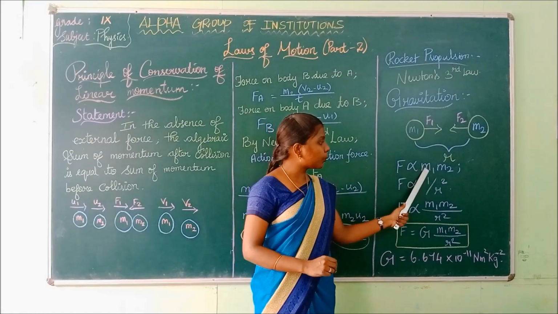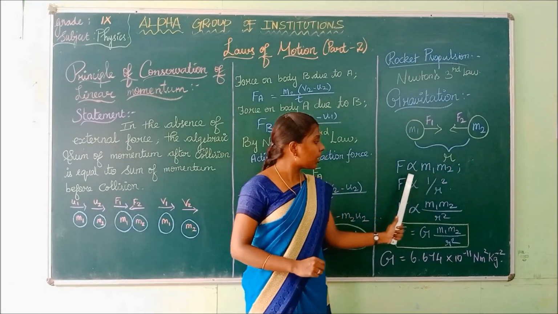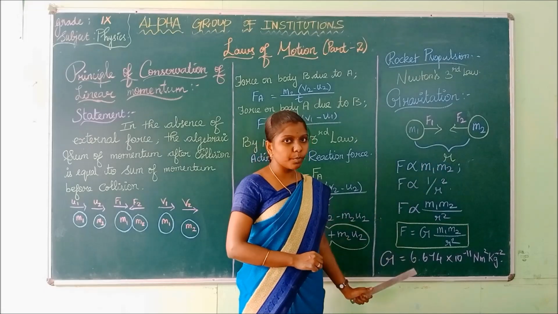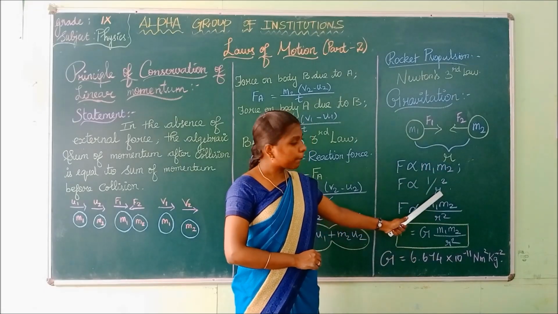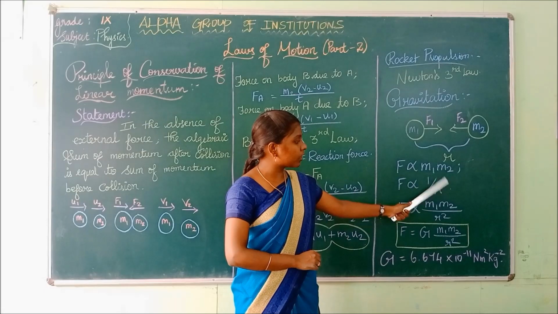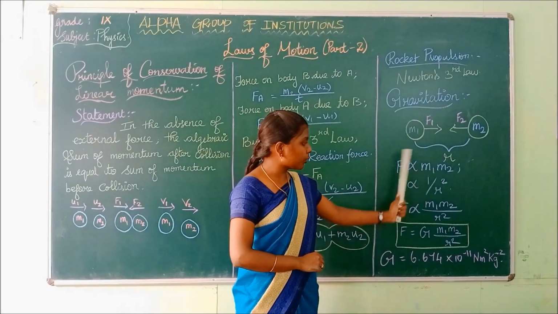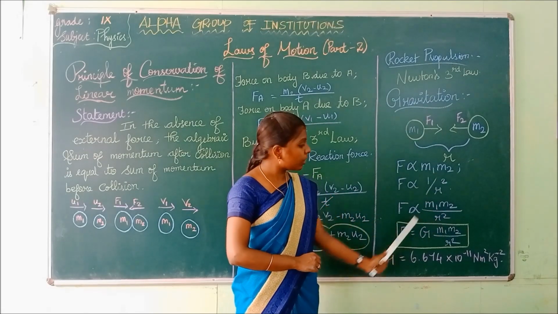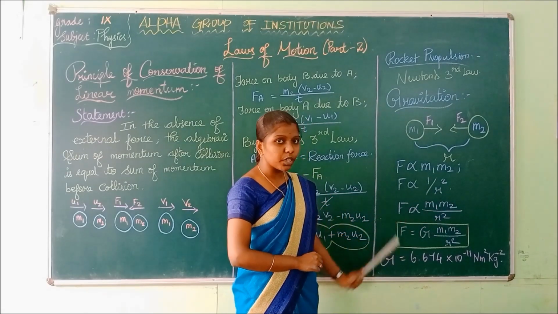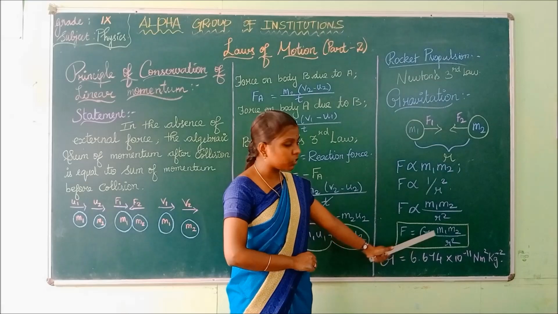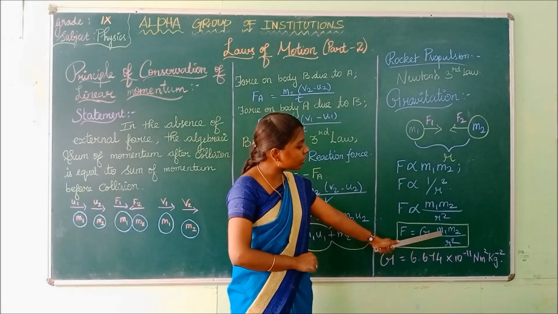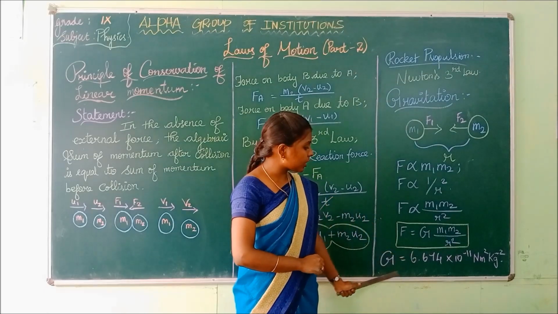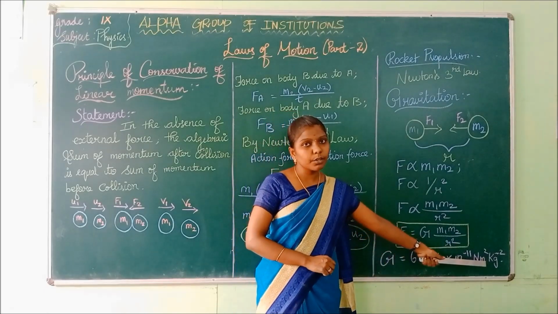Force is directly proportional to the product of masses and inversely proportional to the square of the distance between these two masses. Combining, F is proportional to m1 m2 by r square. To remove the proportionality sign, we introduce a constant G, the gravitational constant. F equals G m1 m2 divided by r square. Next, we have seen the value of G and its unit.